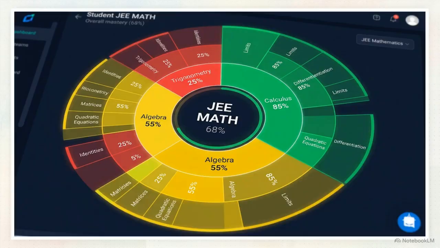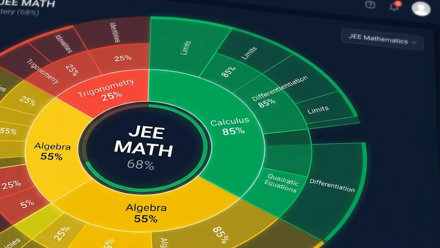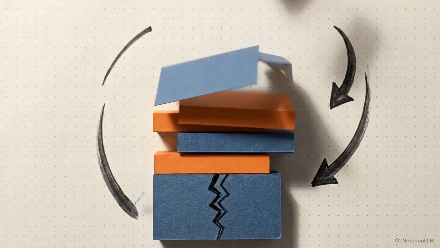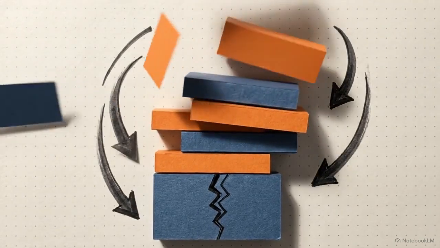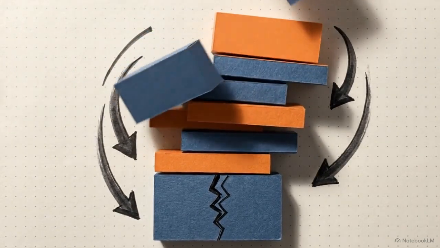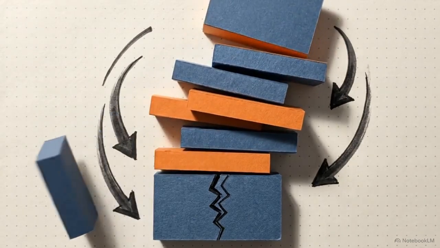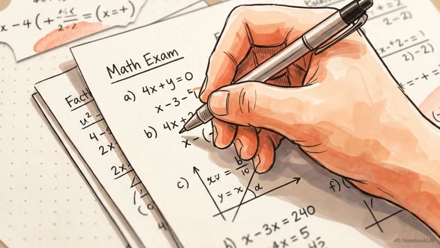Tracking these micro-level dependencies builds a macro-level map of your true capabilities. This sunburst chart breaks down mastery for JEE math, layering broad subjects down into specific individual concepts. Progress requires building in the correct architectural order. A stable, advanced skill cannot exist on top of a shaky foundation. This brings us to how mistakes are evaluated.